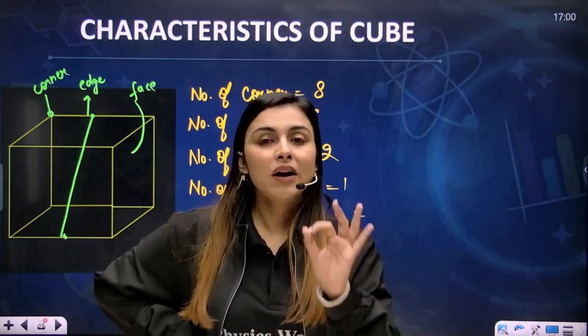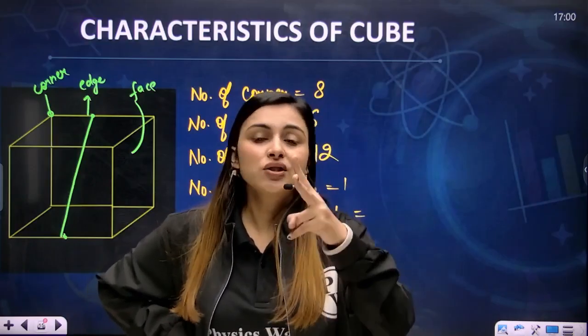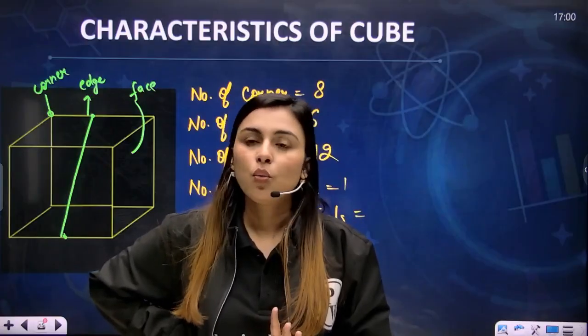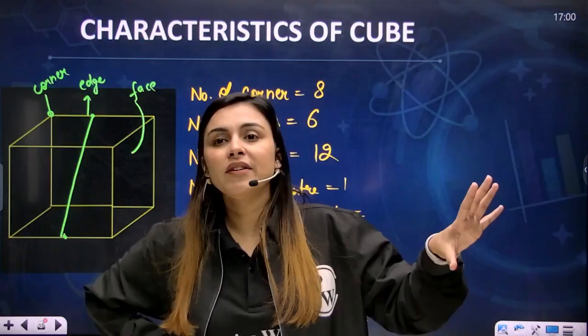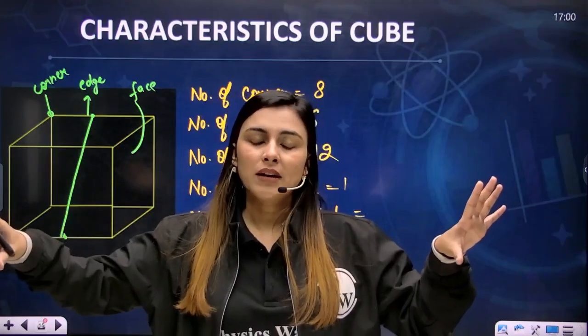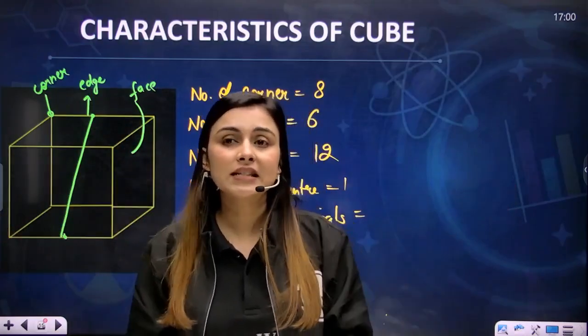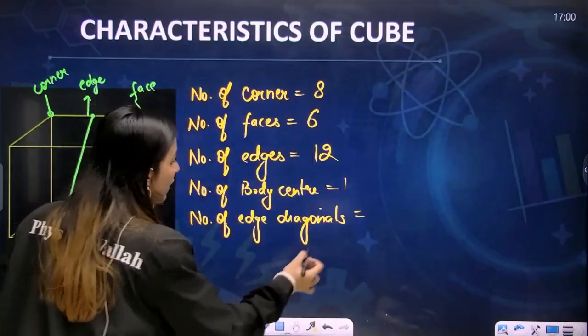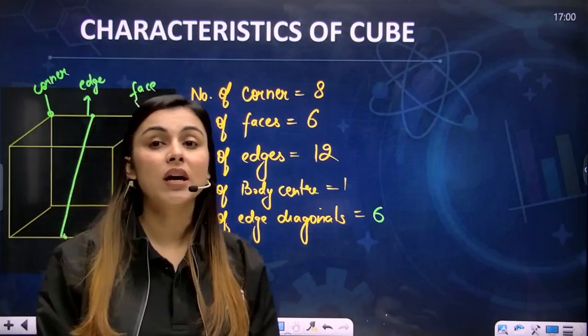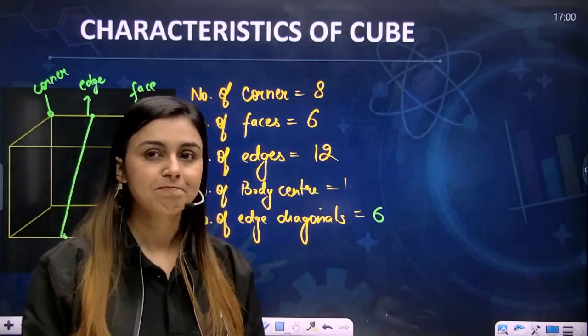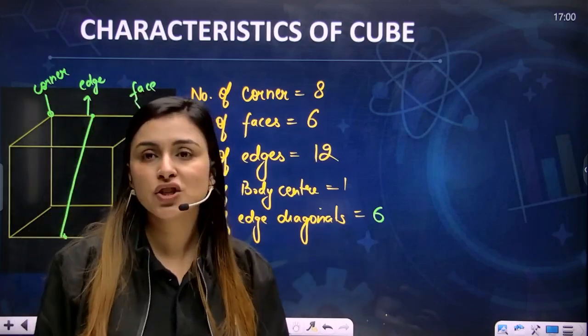You know that you have 12 edges and 2 edges together give you 1 diagonal. So if you have 12 edges and 2 give you 1 edge diagonal, then you have 6 edge diagonals. This is something which you need to understand.